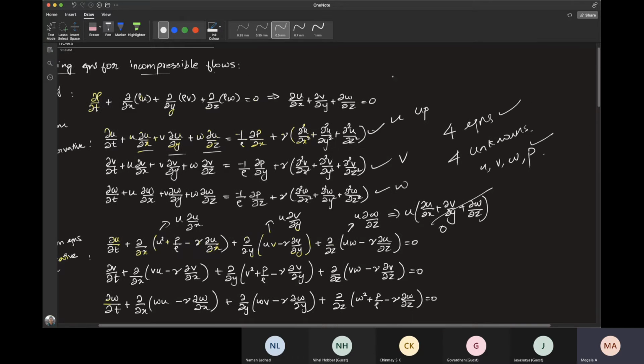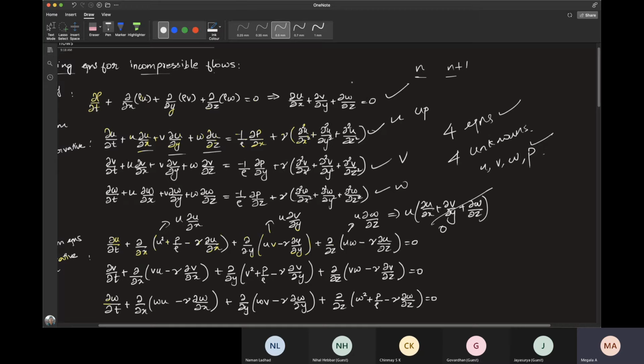From continuity, will you be able to have any difference in time? If you discretize the variables in this continuity equation, will you be able to have terms at different time steps, like some of the terms being at n and some at n plus 1?